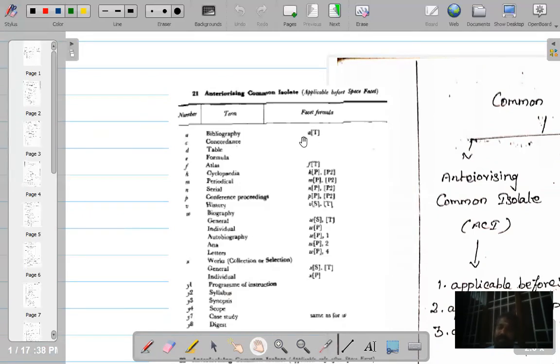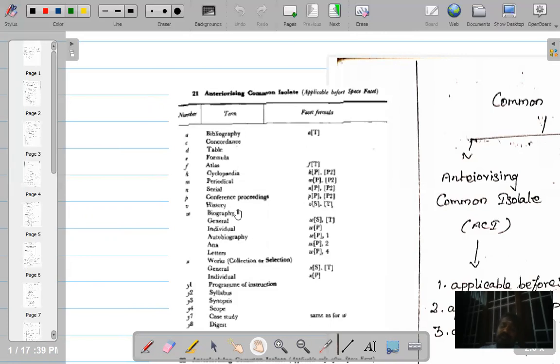So bibliography A, then concordance. Concordance is nothing but a dictionary of important words found in a literary piece. Table D, formula E, atlas. You have a lot of Indian atlas, world atlas, F, and K stands for two things. Though it is given only as cyclopedia, K can be used both for encyclopedia and dictionary. M for periodicals, P for conference proceedings, V for history, W for biography.